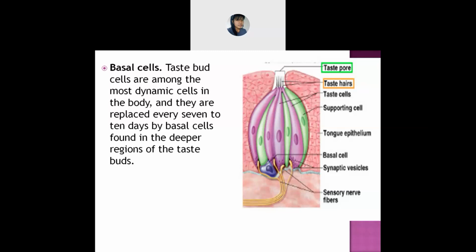And what happens in these basal cells? They are replaced every 7th or 10th day, which you find in the taste buds. Means they keep on changing.